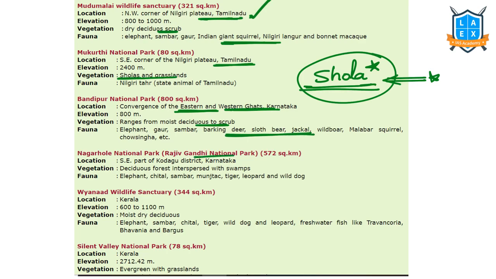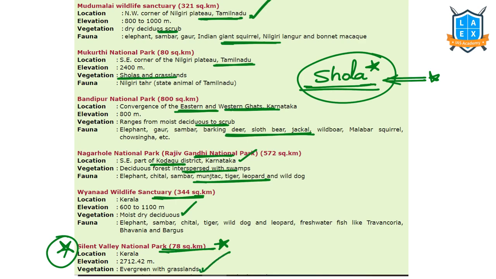Nagarhole National Park is also called Rajiv Gandhi National Park. It is part of Karnataka, Kodagu, we just saw, right? Landslides. This consists of deciduous forests with swamp. These are the important animals over there. Wayanad is part of Kerala. This is moist, dry, deciduous forest. Silent Valley National Park, very, very important. Flying squirrel is an important animal of this particular national park. Silent Valley National Park: evergreen forest. That means Nilgiri Biosphere Reserve consists of various biomes.